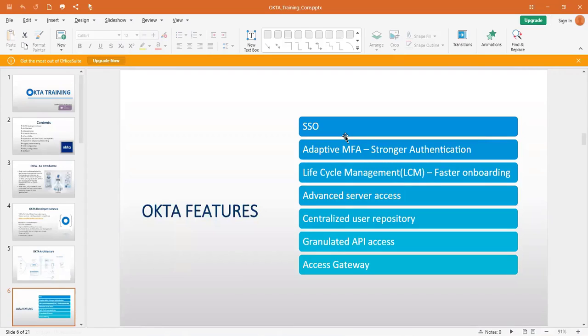Let's say there are 1,000 applications integrated with Okta for SSO, single sign-on, in your organization. If someone got access to that API and pushed some data from the backend to Okta, it may break or block all those 1,000 application accesses for all your organization's users.